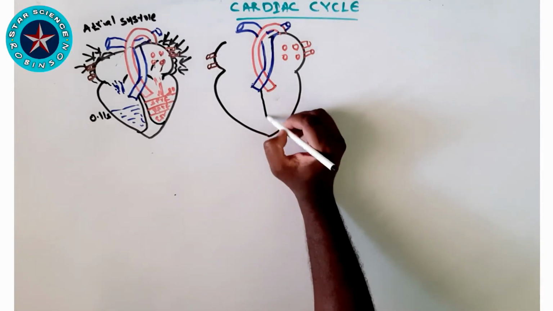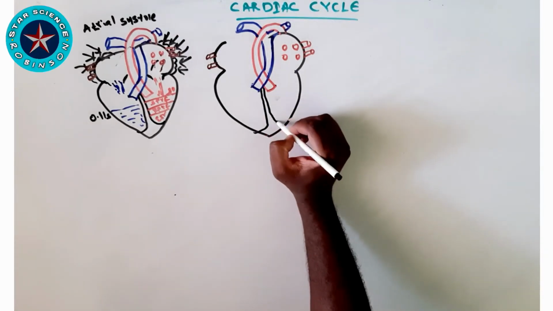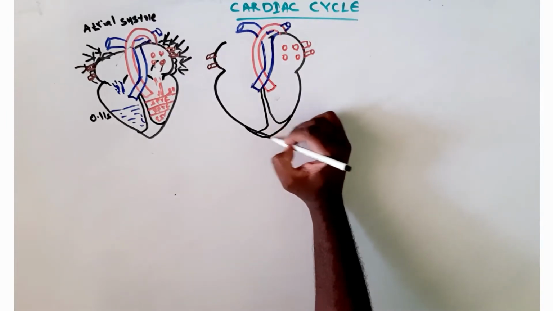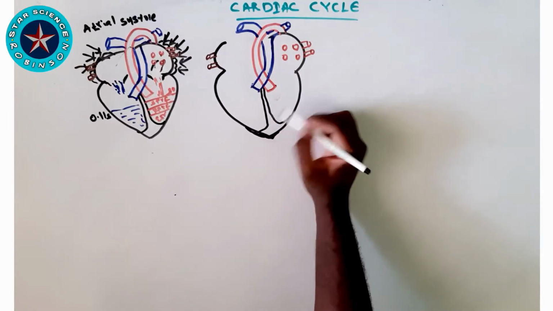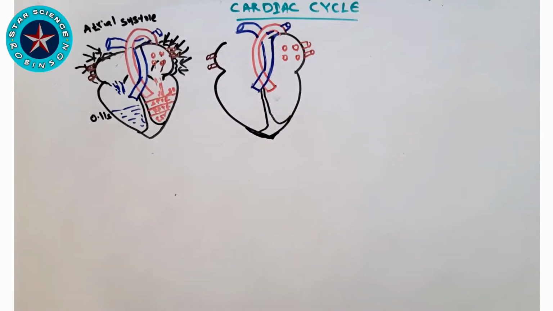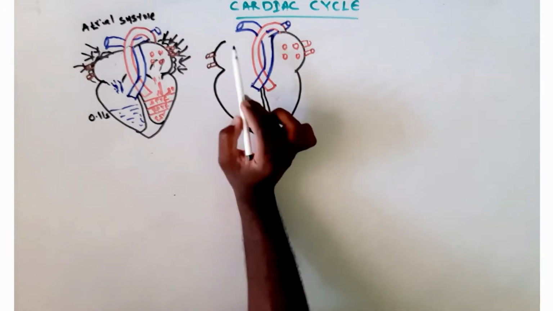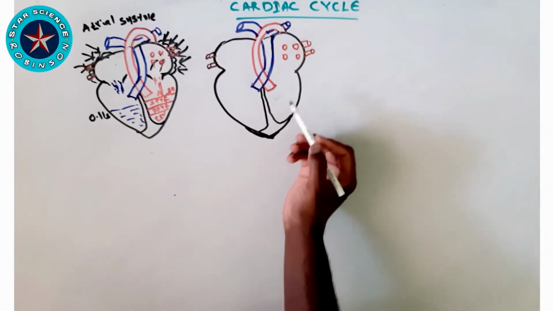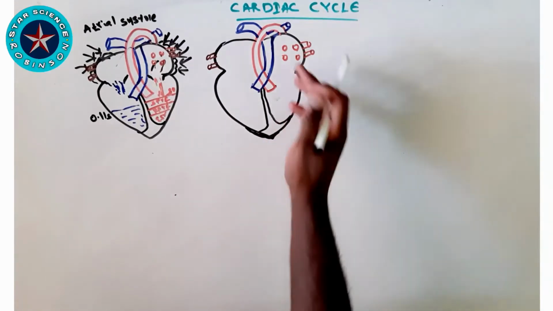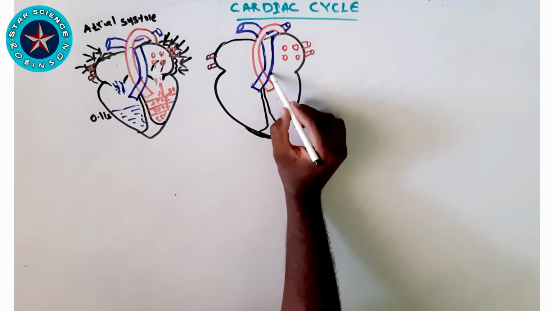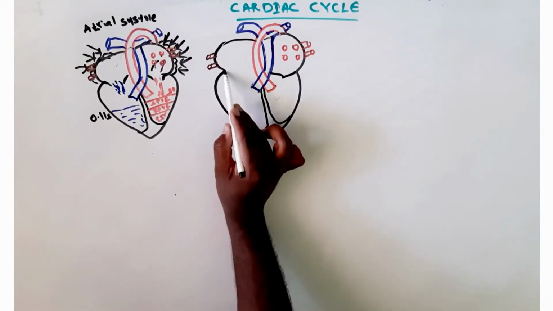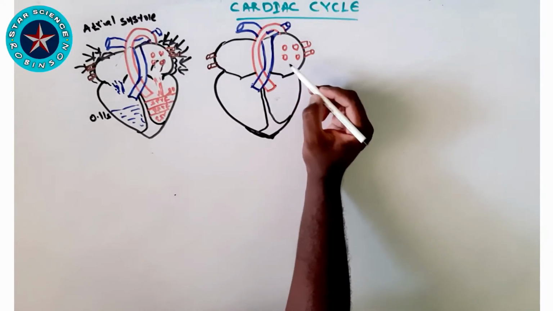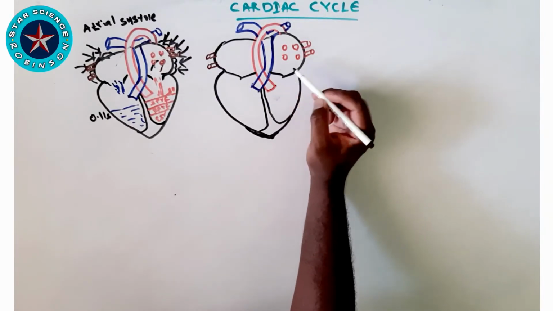Because of the shifting of blood from the atrium to the ventricles, there will be closure of the atrioventricular valve. The main point is that when the pressure in the ventricle is higher than in the atrium, the atrioventricular valve will be closed.